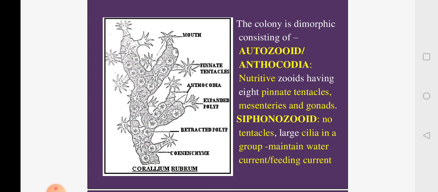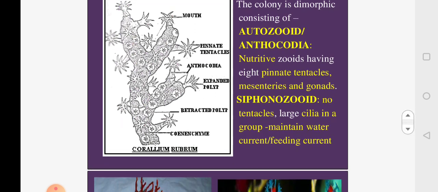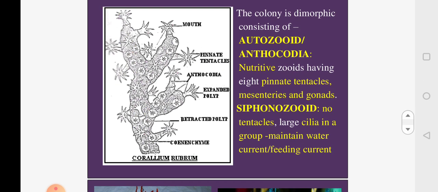The water current brings in the food, and that food is picked up by the tentacles of the autozooid. So the siphonozooids are responsible for bringing in the water current. You can see here both types of zooids present on the Corallium rubrum.